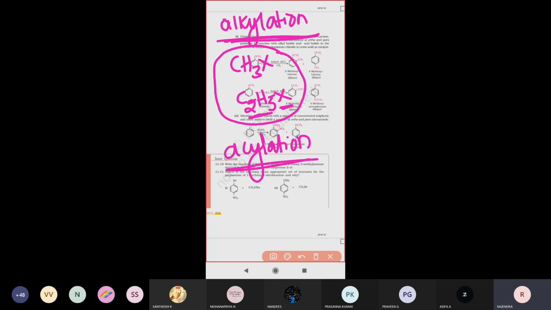Now we are going to see the Friedel-Crafts acylation reaction. The acylation reaction proceeds in the presence of acetyl chloride. Acetyl chloride is nothing but CH3COCl. So CH3COCl is called acetyl chloride. When anisole is treated with acetyl chloride, one acetyl group is directed at the ortho position and another at the para position. So let us see the reactions once.